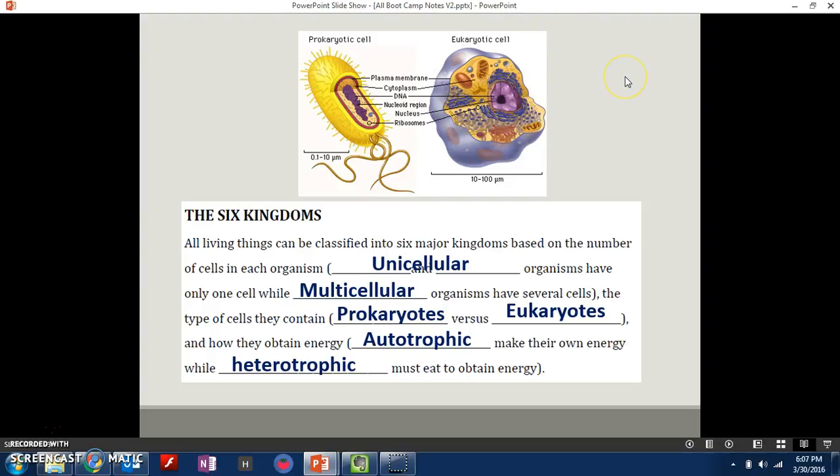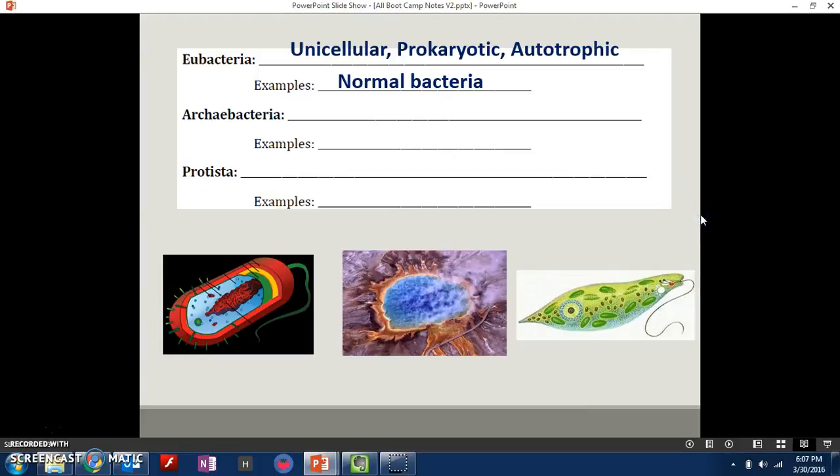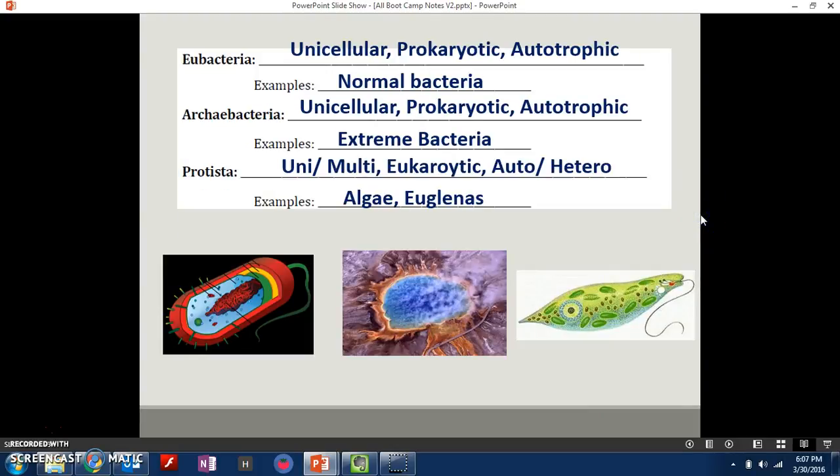And also, how do they get their energy? So some organisms are autotrophic, they make their own energy, just like plants. And other organisms are heterotrophic, so they have to eat to obtain energy, like animals. And so here are the six kingdoms.